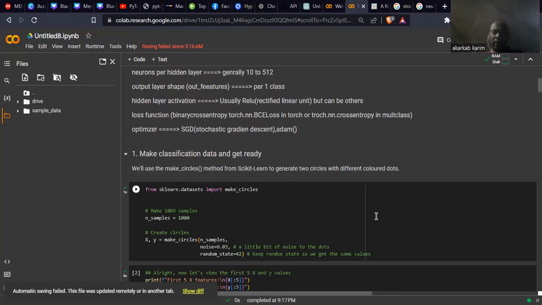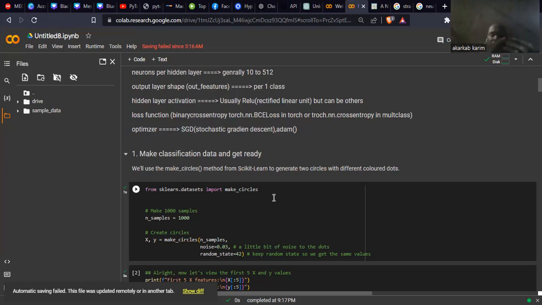I could load the data and work with it, but for now I just show you how we can work with ready data. Here, from scikit-learn datasets, I import make_circles. I want to make two circles based on some data.